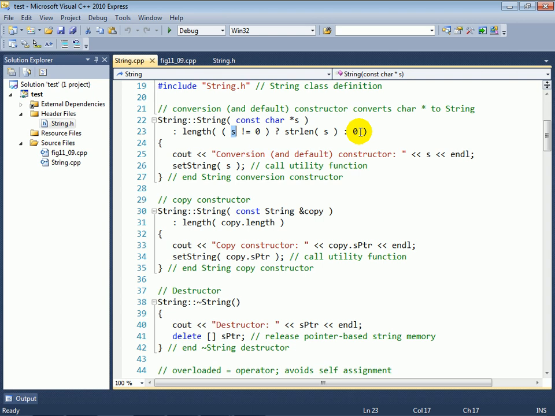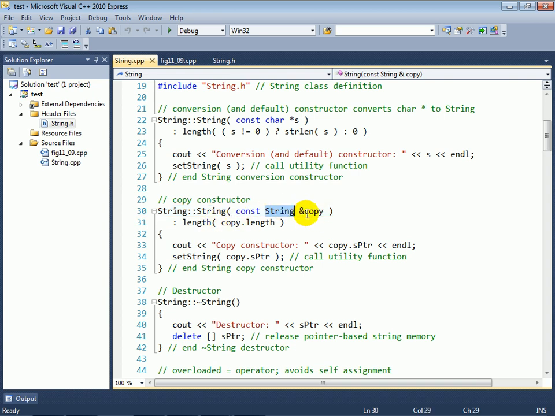So if you give me a null pointer representing a character pointer, then I'm going to create an empty string object. Otherwise, I'm going to use the length of the C-style string as the value for my length piece of data. I'm also going to show you that the conversion constructor got called for pedagogic purposes, and then I'm going to call setString with the argument s to allocate the dynamic memory for the string object and to copy the contents of s into that dynamic memory. Now, the copy constructor is very similar. It receives a reference to an existing string class object.